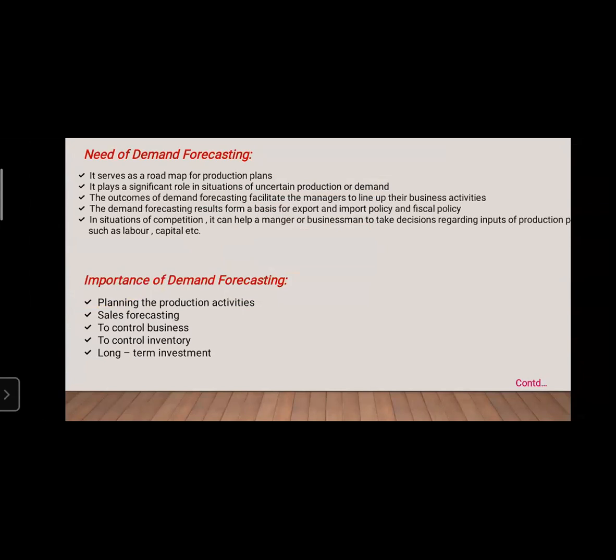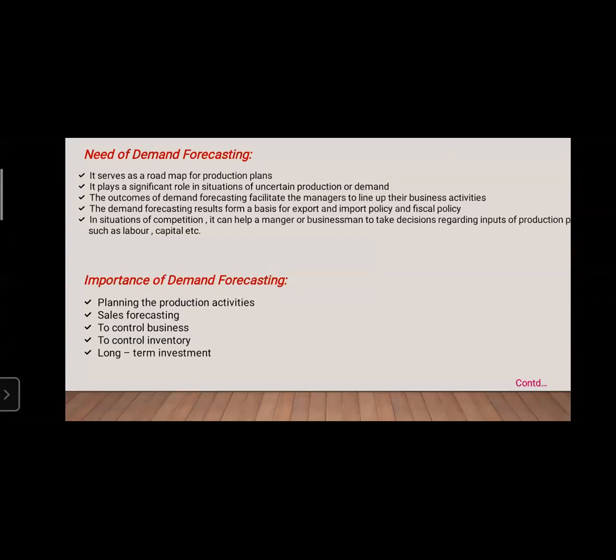Demand forecasting is explained under 5 different types. One is planning the production activities. The second one is sales forecasting. Third, to control the business. Fourth, to control inventory. Fifth is long-term investment.